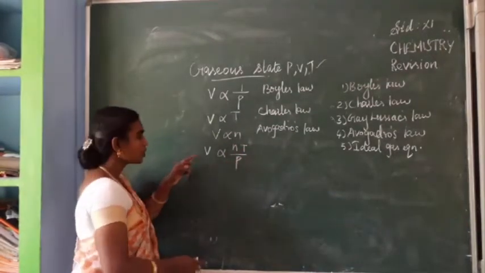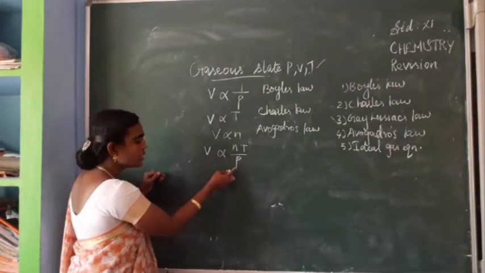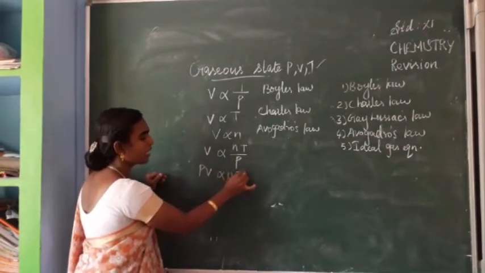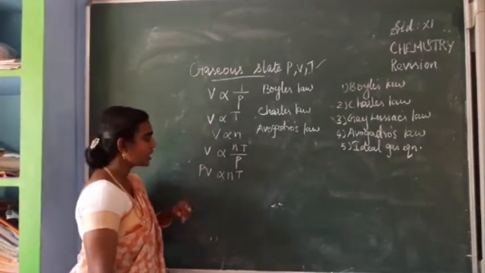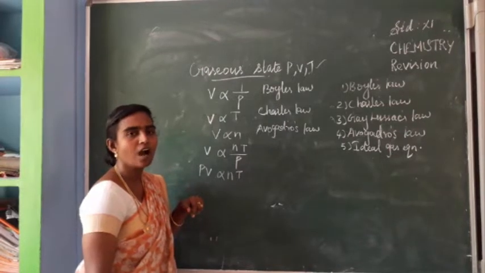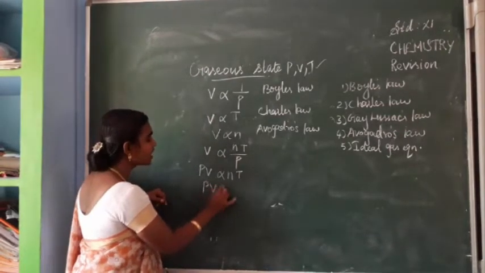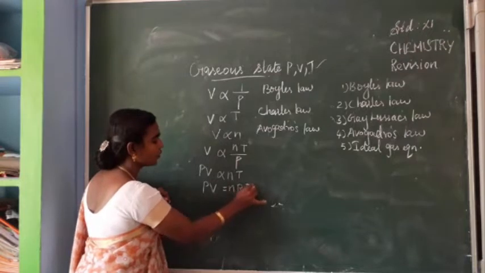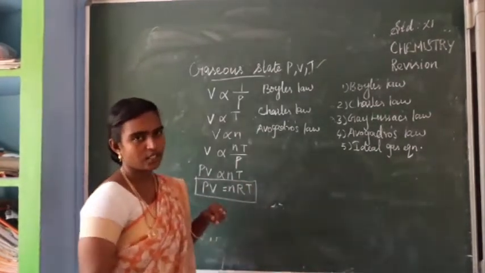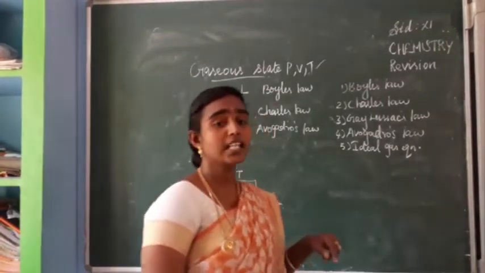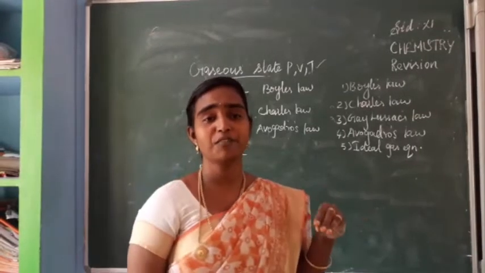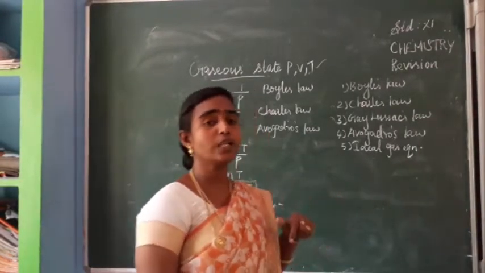Is it clear? So now we take this P to the left side, so it is PV proportional to NT. To change the proportionality sign, you introduce a constant R, that is PV is equal to nRT. So this equation is called the ideal gas equation. This is the basic in this lesson. For the gaseous state, the ideal gas equation is a must. You have to know that PV is equal to nRT.